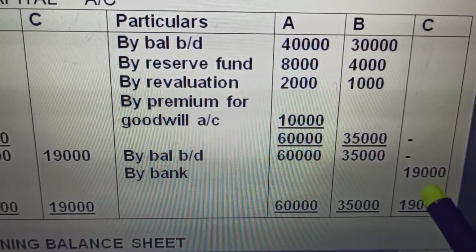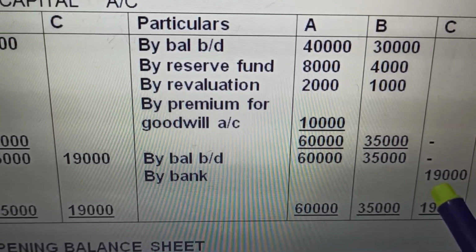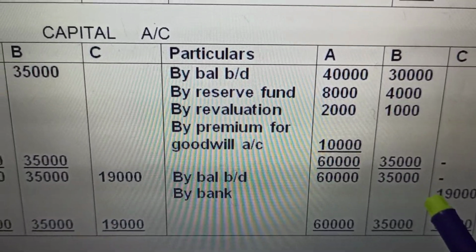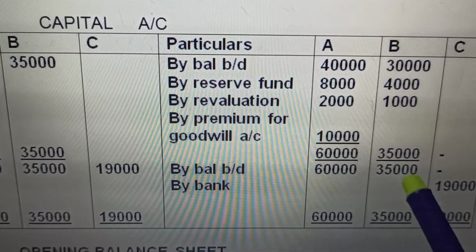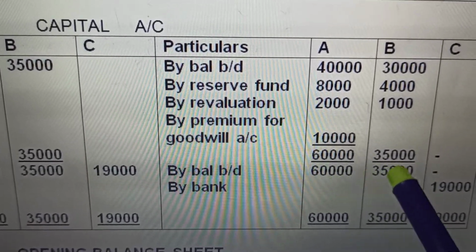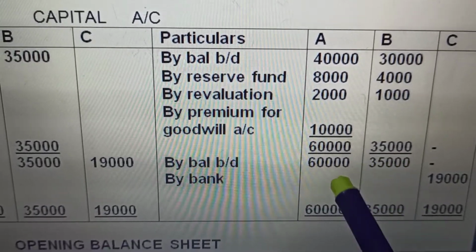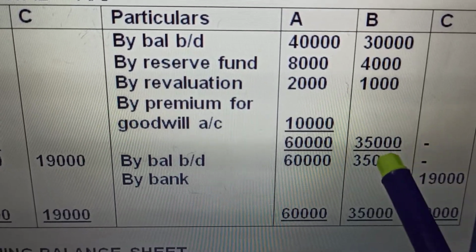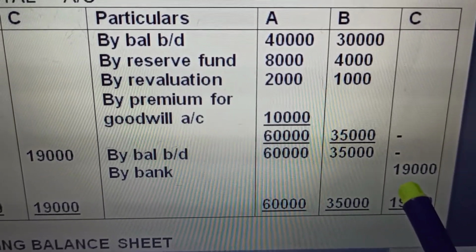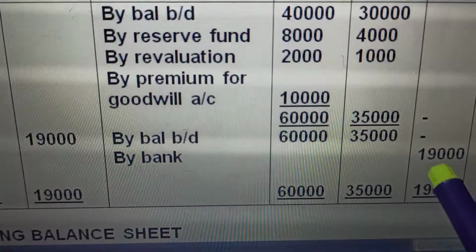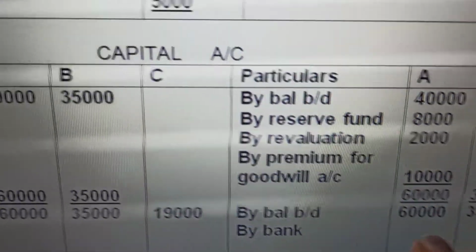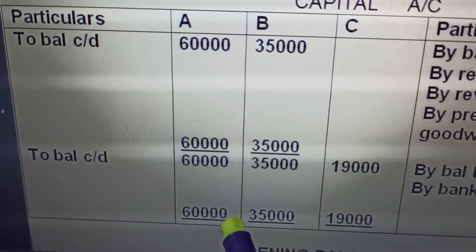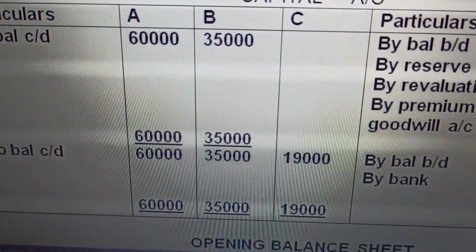We have calculated that the new partner is bringing the proportionate amount of capital, and we just discussed how he gets this 19,000 as proportionate capital. With this unadjusted capital of 60,000 and 35,000, which is the 5/6 share, we do 60 plus 35 into 6 by 5. That is the firm's capital, 1,14,000 into 1 by 6. That is the new partner's share. So the balancing figures carried down on this side are 60, 35 and 19. These are the capitals of the partners.